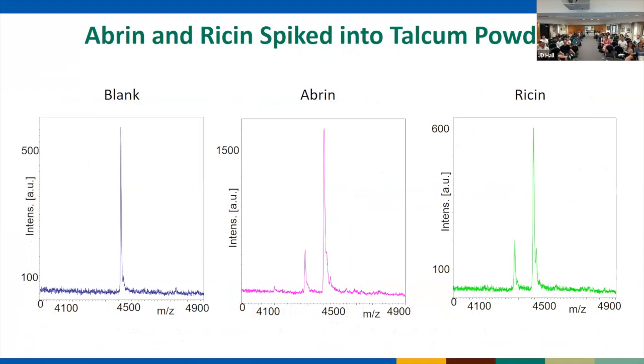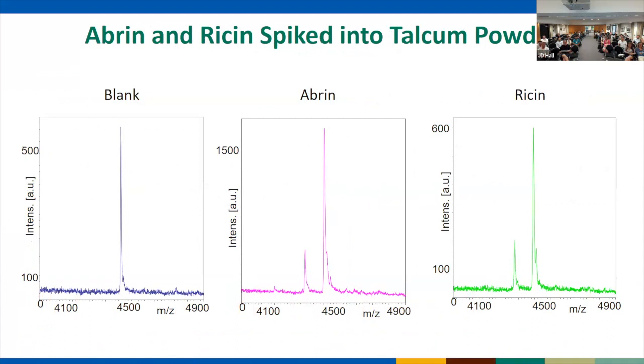Pointer doesn't work. Abrin. So here's our intact substrate that's here. And notice we now have a new peak that's grown in. That peak is the depurinated substrate that I talked about. So basically what this peak tells me is that I have either abrin or ricin. Notice how abrin and ricin look identical in the enzymatic activity assay. So we would see this and say, okay, it's either abrin or ricin, but we're not sure which.